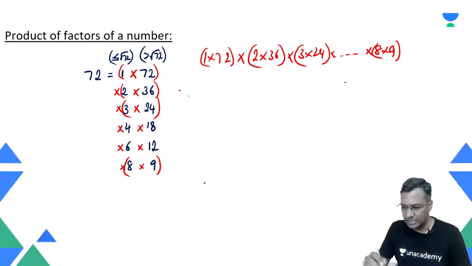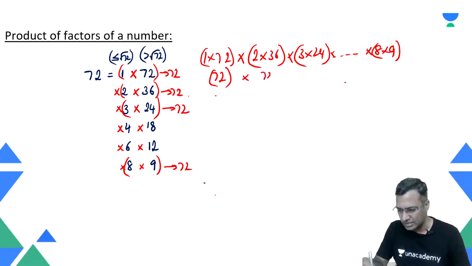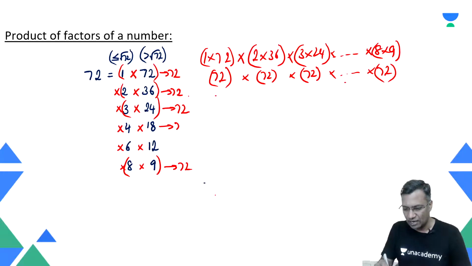So technically speaking, what is this? This pair is 72. This is another 72, this is another 72, and this is another 72. I'm just writing it for proper visual understanding. How many times did I write these 72s?